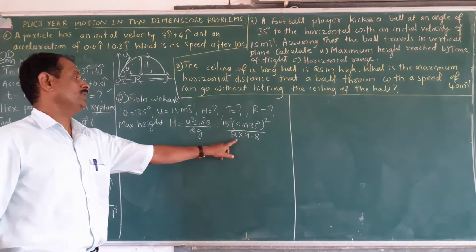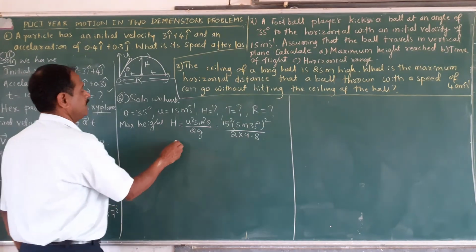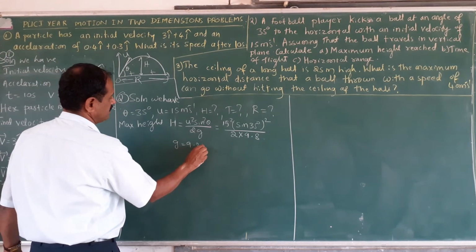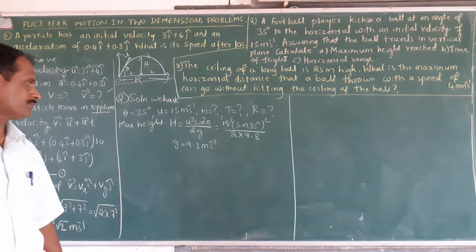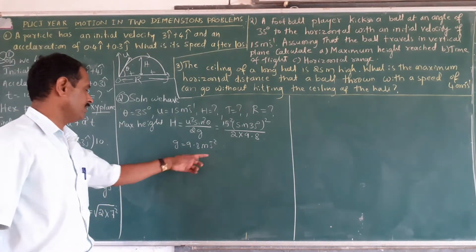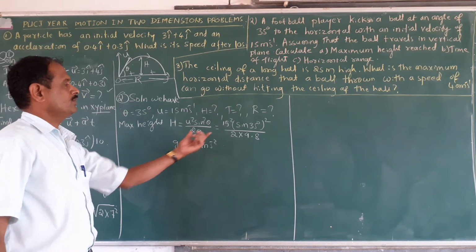The g value is 9.8 meter per second square, acceleration due to gravity. You have to substitute here.